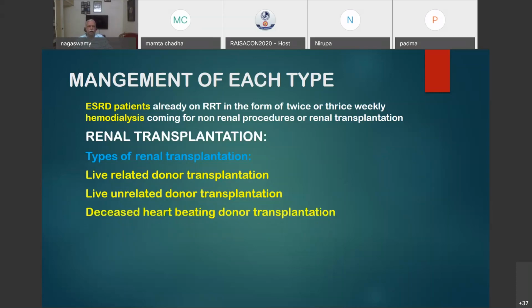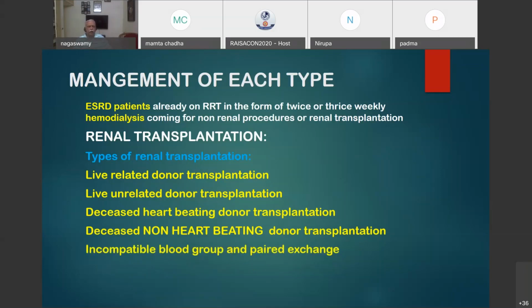Then there is a brain dead patient whose heart is still beating. So they are called deceased heart beating donor transplantation. Then there is a deceased non-heart beating. Nowadays, because of the paucity of such heart beating donors, Europe has introduced what is called non-heart beating donors, where patients who have given consent earlier that if something happens to me, I am ready to donate my organs, or the relatives of the patient know the patient's mind and are willing to donate, even after the cardiac arrest has happened, you can take the organs and immediately use that organ for transplantation.